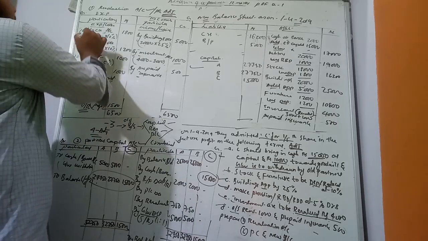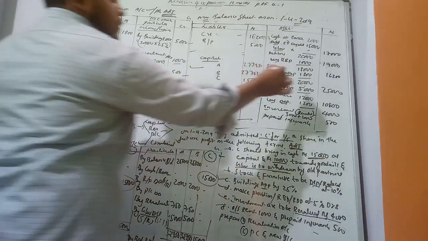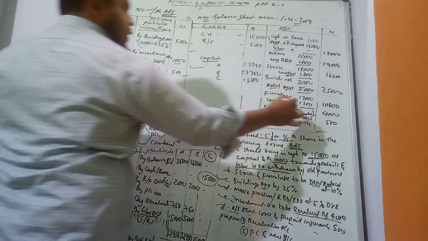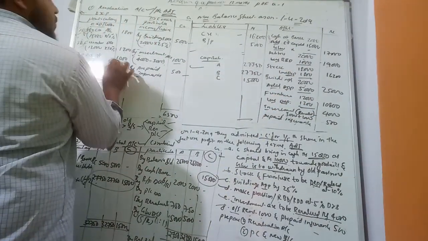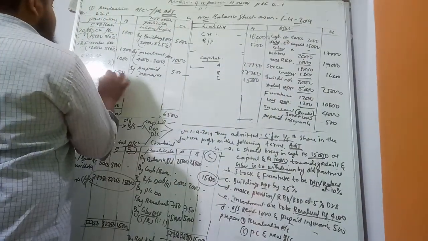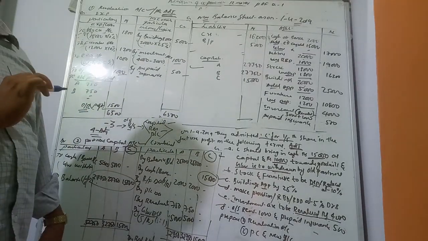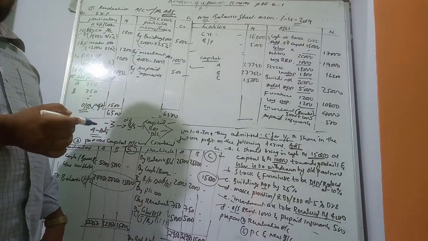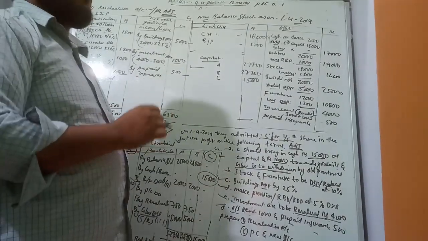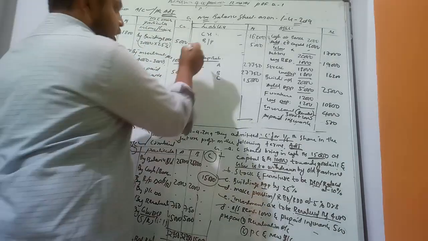Now come to the expenses and losses side. Stock 1,800, we have taken. Next furniture 1,200, we have taken. Next RBD, we have taken and deducted from the debtors amount. Next outstanding rent, which we have not recorded. Outstanding rent is unpaid; whatever the partnership firm has not paid is a liability.